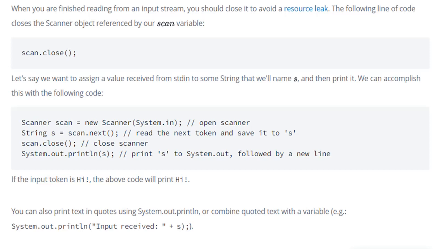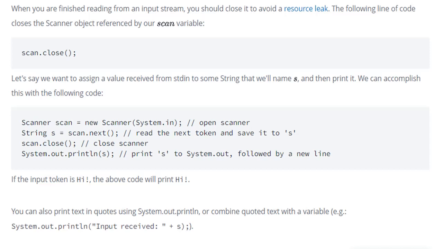Let's say we want to assign a value received from stdin to some string that we will name s and then print it. We can accomplish this with the following code. Scanner scan = new Scanner(System.in); it opens the scanner. Next, String s = scan.next(); so it reads the next token and saves it to s. Next, scan.close(); so here the working of the scan object is ended. scan.close closes the scanner.